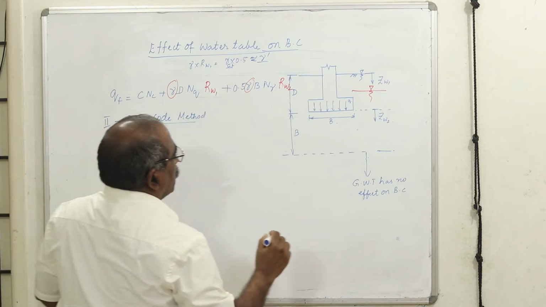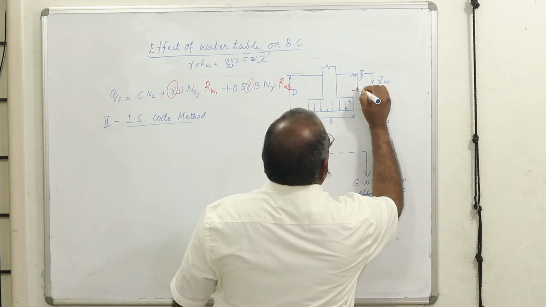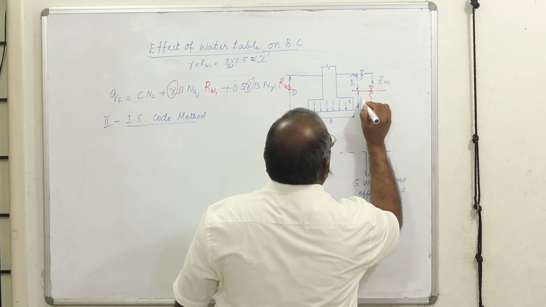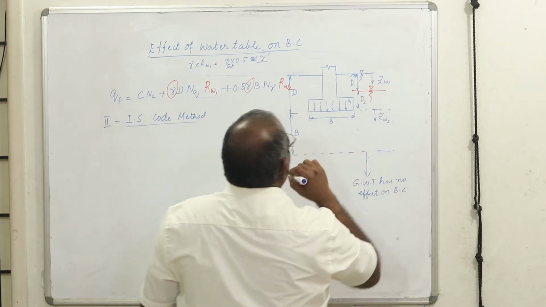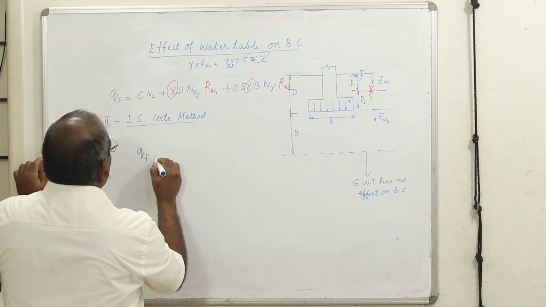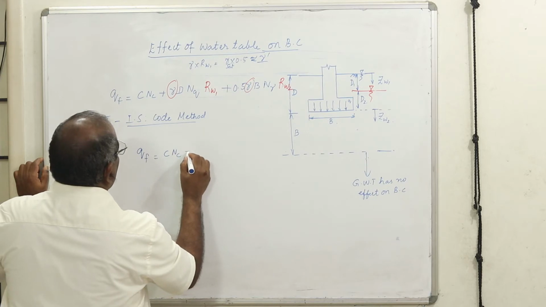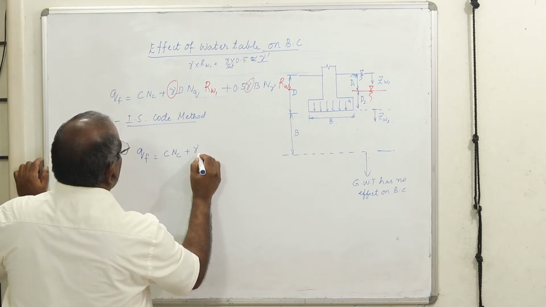In this, let us say if the water table is at some depth here, then let that depth be denoted as D1 and this as D2. Now, the IS code tells that instead of using the reduction factor, use a unit weight.